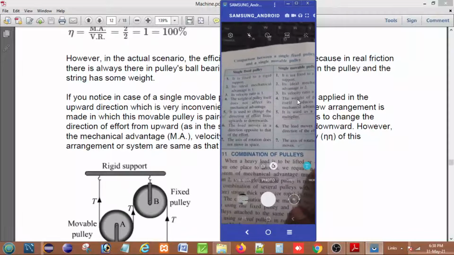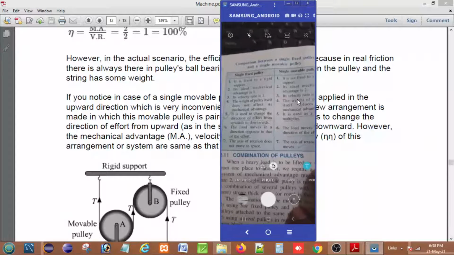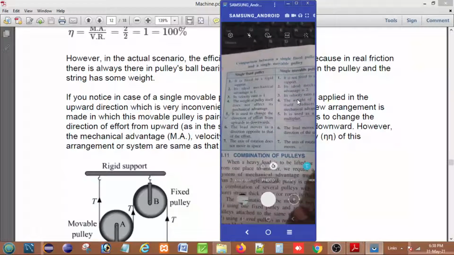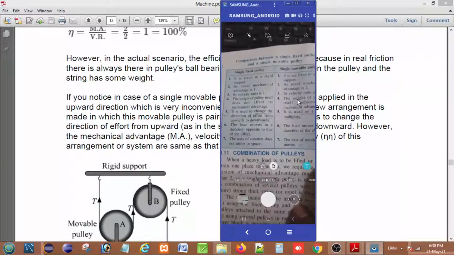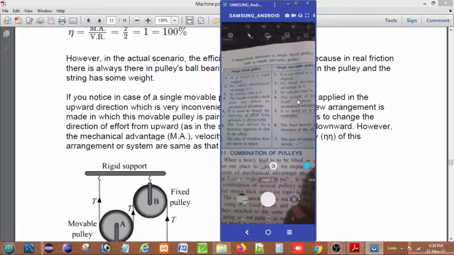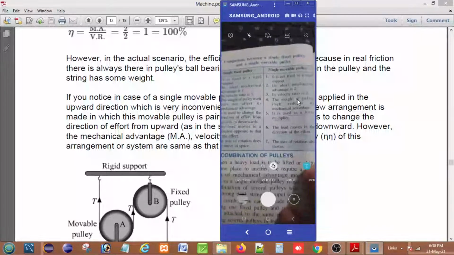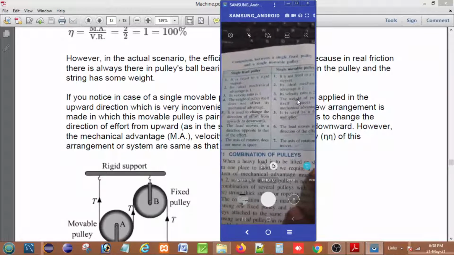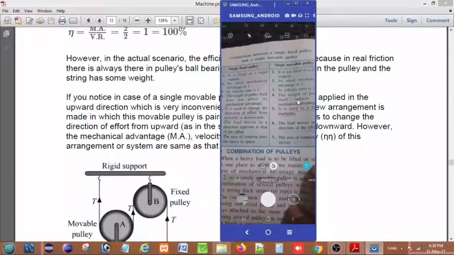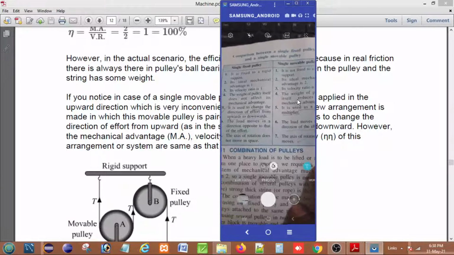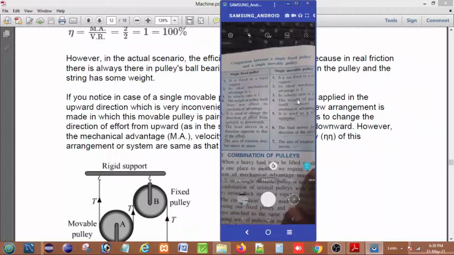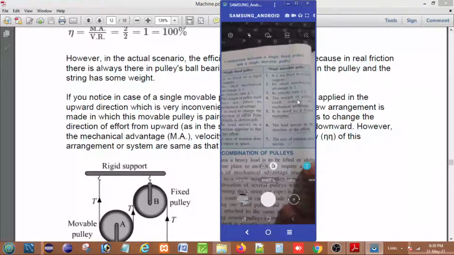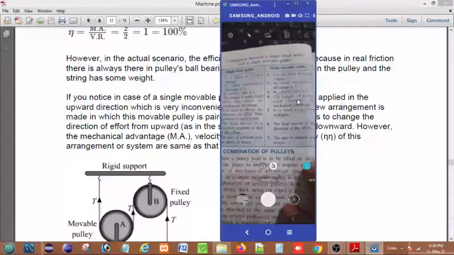In the fixed pulley, the load moves in a direction opposite to that of the effort. That is important. In the movable pulley, the load moves in the direction of the effort. So these are two very important comparisons. Also, the axis of rotation does not move in space in the fixed pulley, whereas the axis of rotation also moves in space in the movable pulley.